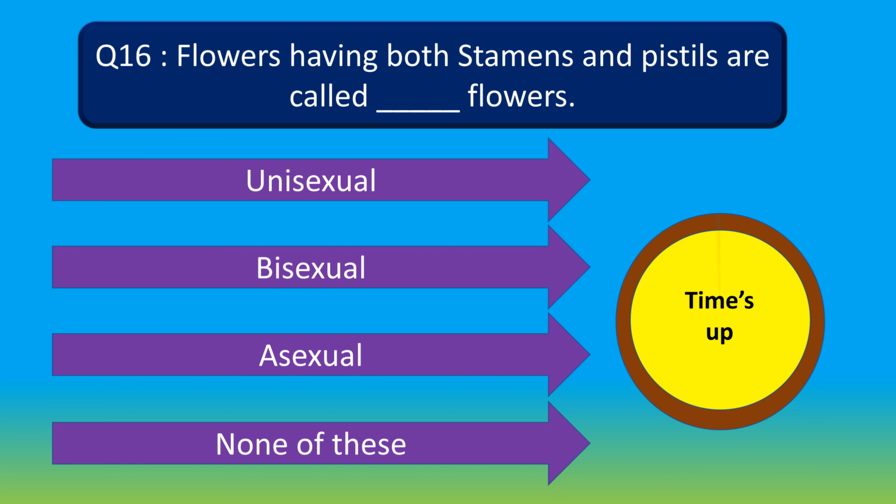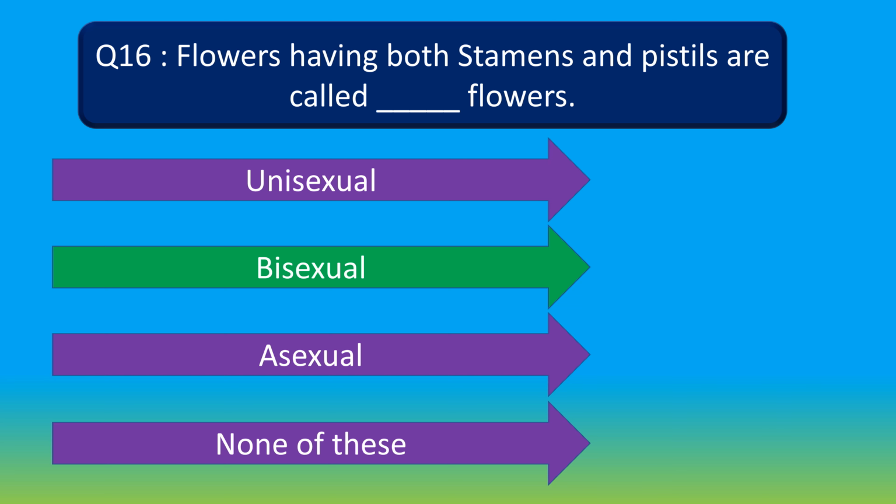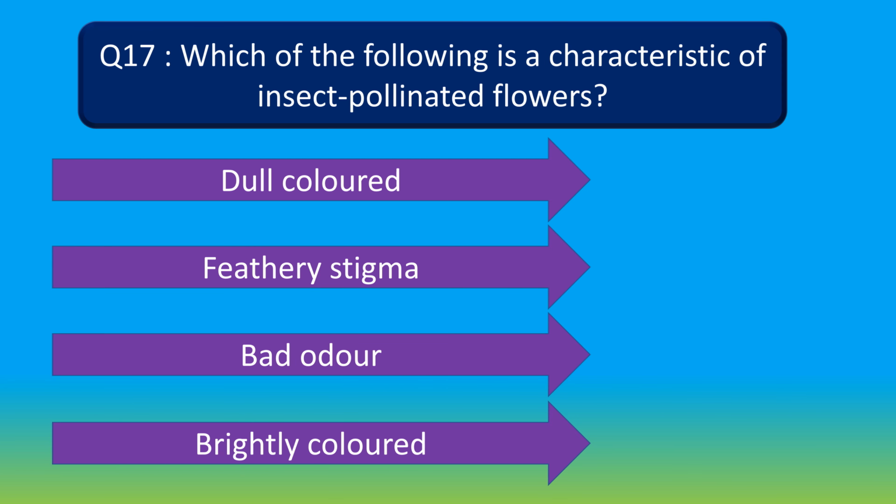Your time is up. And the right answer is bisexual. Flowers having both stamens and pistils are called bisexual flowers. Moving to question number 17. Which of the following is the characteristic of insect pollinator flowers? Option A, dull colored. Option B, feathery stigma. Option C, bad odor. And option D, brightly colored. Your time starts now.